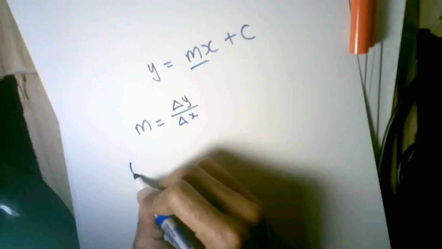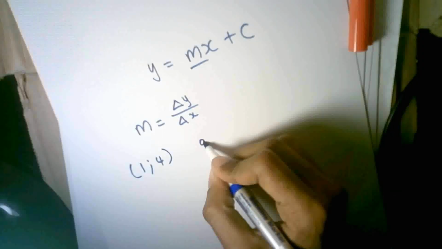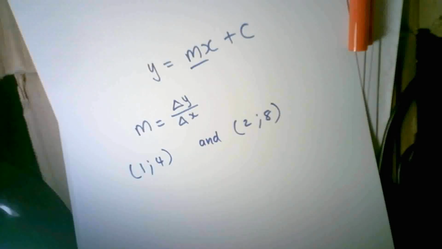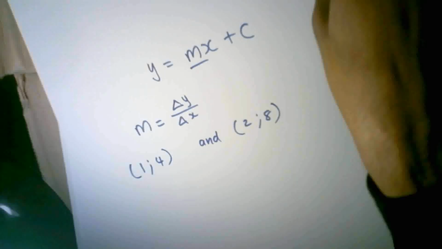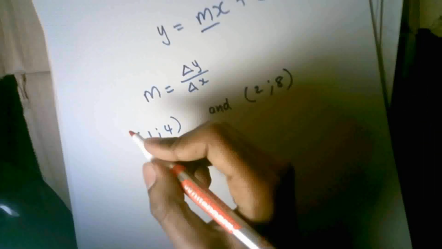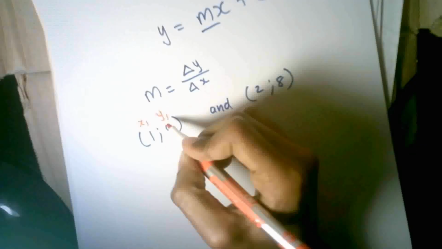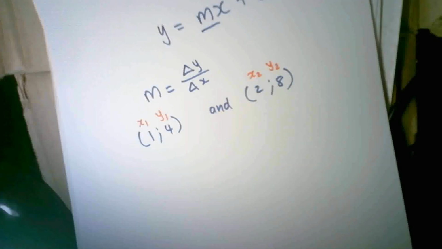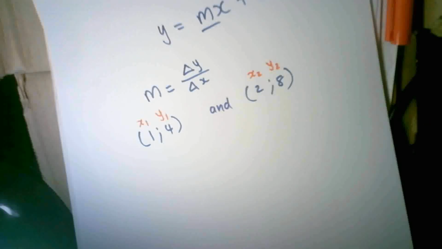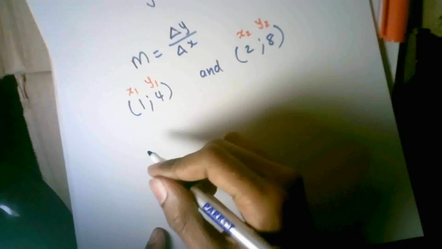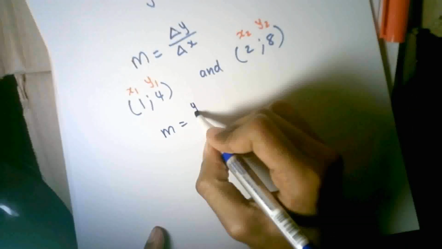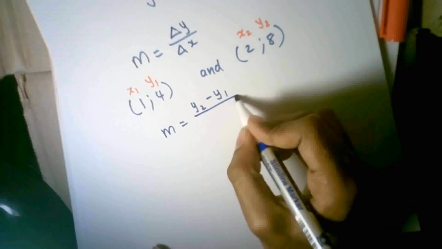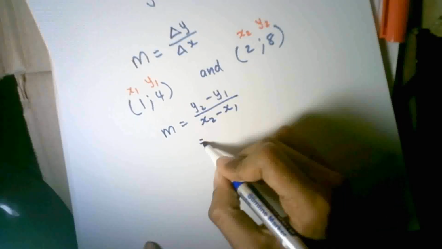Let me just use from that table 1 and 4 and 2 and 8. You could have used any two coordinates. Now to find the change, let's call the first coordinate x1, y1 and the second coordinate x2, y2. So now let's calculate the gradient of this straight line. The gradient is equal to y2 minus y1, that's basically the change in y, over x2 minus x1.